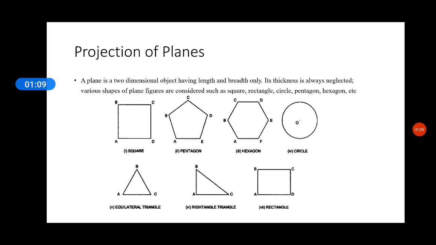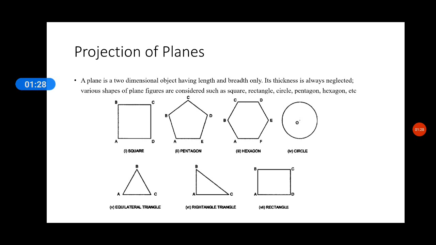For example, a sheet of paper is a rectangular plane. Since the A4 sheet is in rectangular shape, we can call it a rectangular plane. The same sheet of paper, if you cut into different shapes, will become different planes.